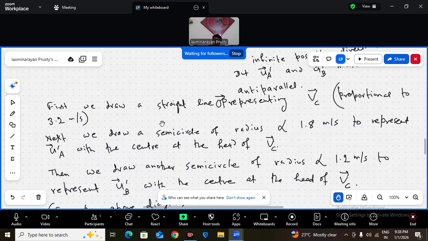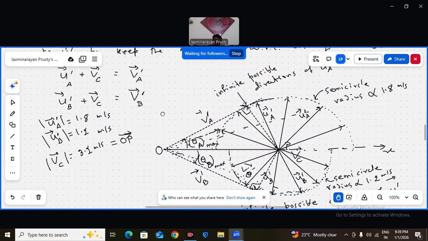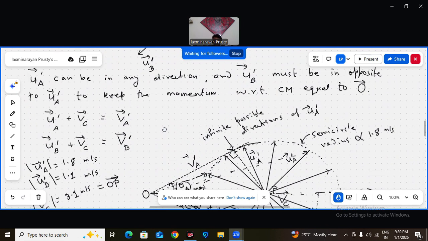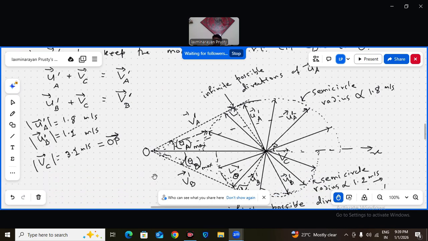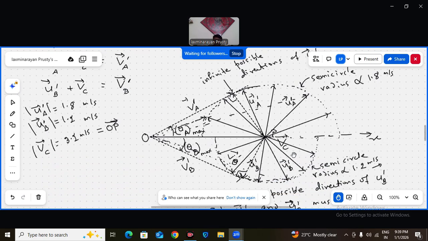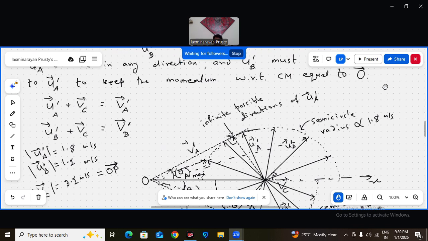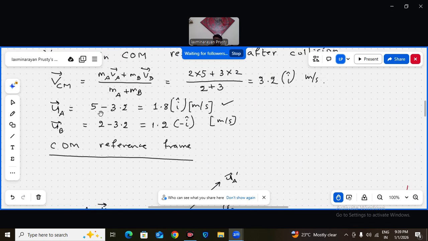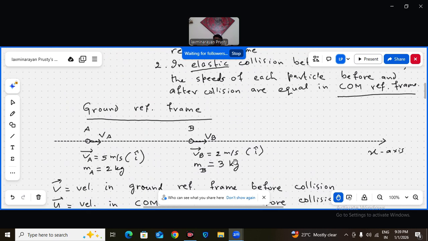Am I clear? So last year JEE Advanced asked some question like this. This is much simpler. They asked a simpler question than this. They never asked the deflection of this B and they also kept the B at rest. But anyway, the same problem could have been solved in this method also. Absolutely no issues. But there is no requirement here to make the mass of A greater than B. Rather, I have chosen the mass of A in the question less than B. Yes or no? Just see this, A is 2 kg and B is 3 kg.